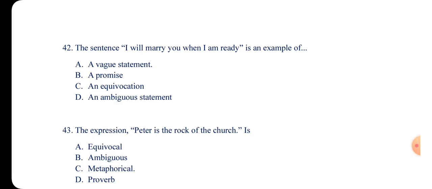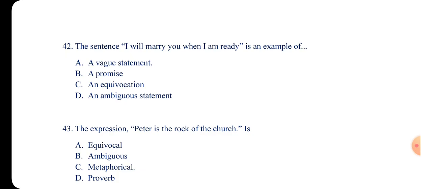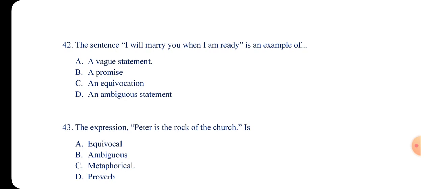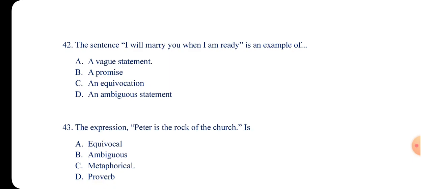So statements that are not clear, it is a vague statement. Not all unclear statements are vague, okay? Pay attention. If the statement is not being specific about the word, and you need additional information or additional sentences to be clear about it, it is a vague statement. When I say, "I will see you when I come," when are you coming? If I'm to wait for you, it can take like 5 years and you still do not come. It is still "when I come."